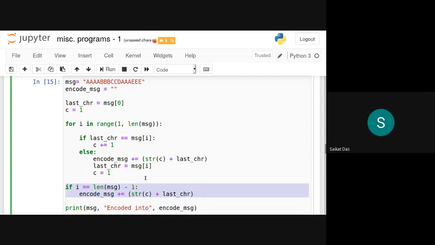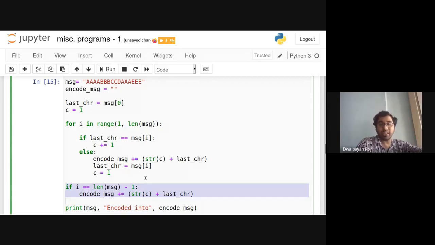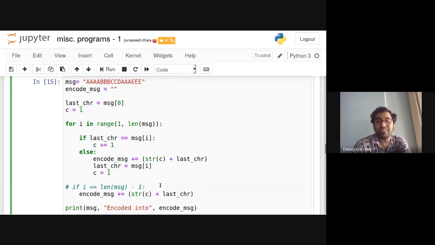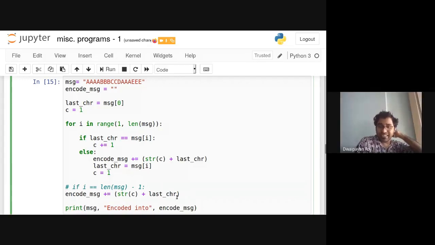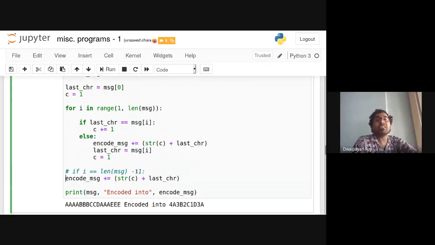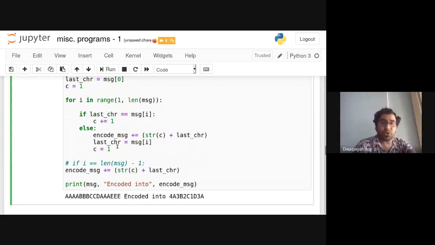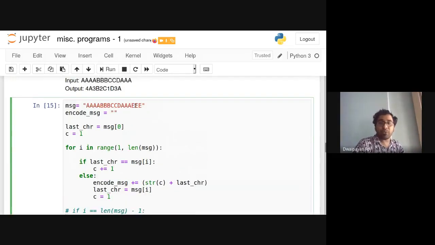Correct. Yes, we can concatenate. Exactly. This if can also be considered outside the loop, or even better than that, if I put this outside the loop, we don't even need this if statement. Yes, we can concat the last character. So as you can see, there are so many ways of writing the same program. In this for loop, we are encountering up to the last, up to this.